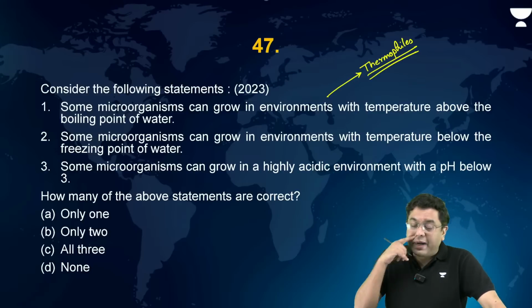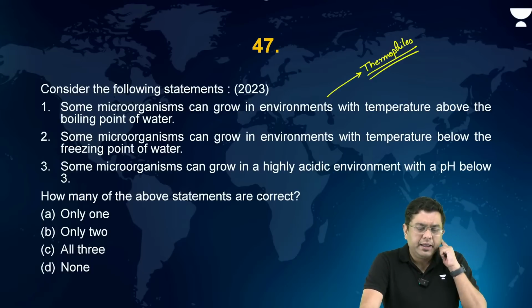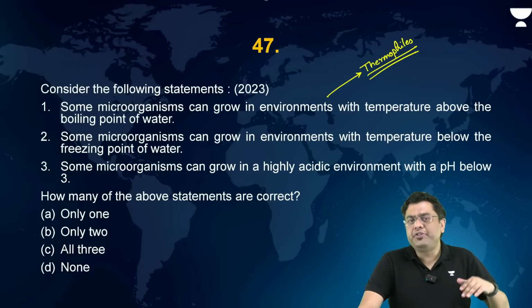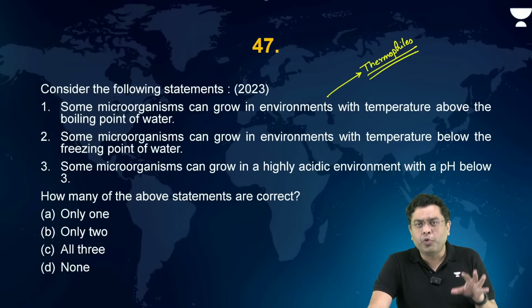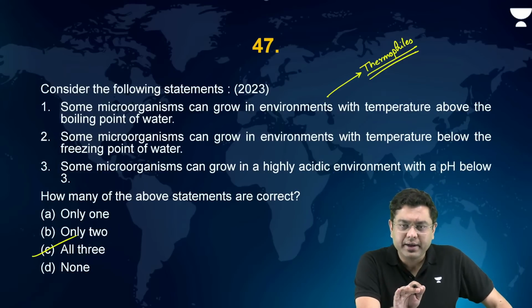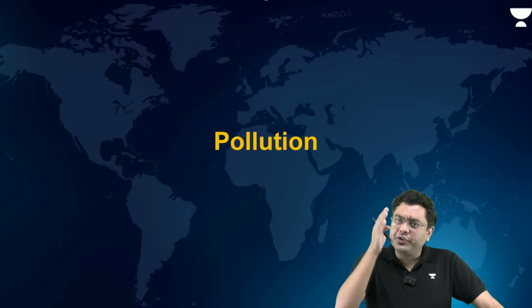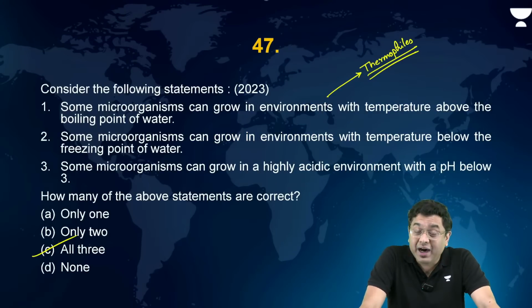Then you have microorganisms in temperature below the freezing point, obviously. Microbes have the ability to adapt to a greater extent, through modification and genetic evolution as well, right? So they can grow in temperatures below freezing point in certain areas, and also in highly acidic water bodies as well. So here all three statements are correct, right? Now, we come to a certain set of questions associated with pollution. So look at it. Overall, a large chunk of questions have been asked from ecosystem.